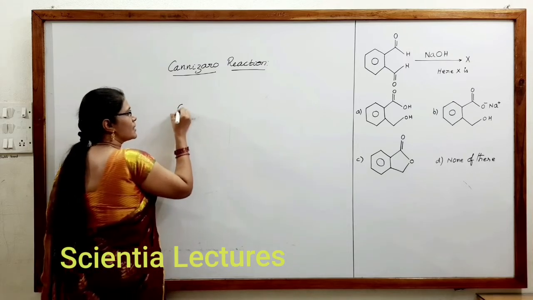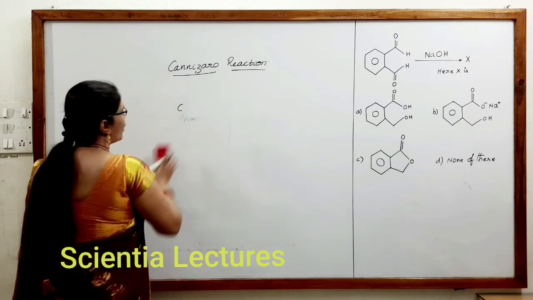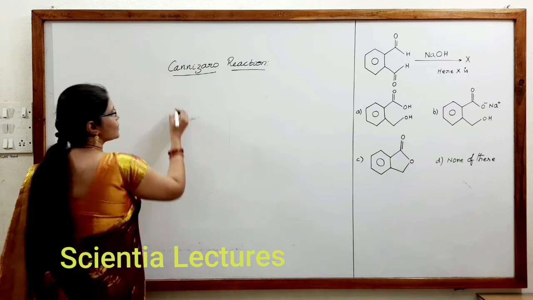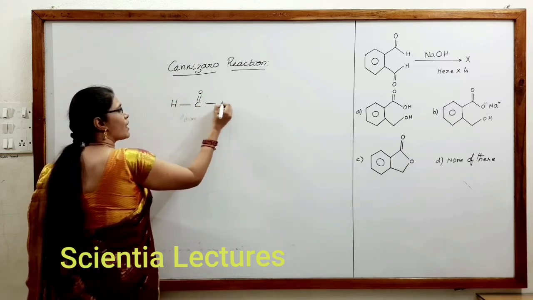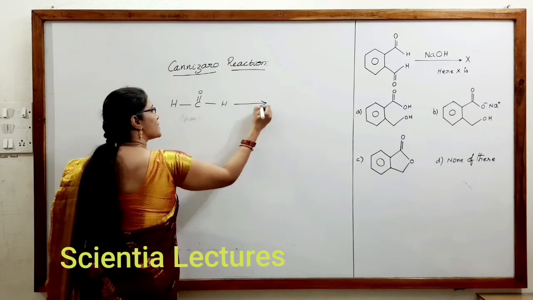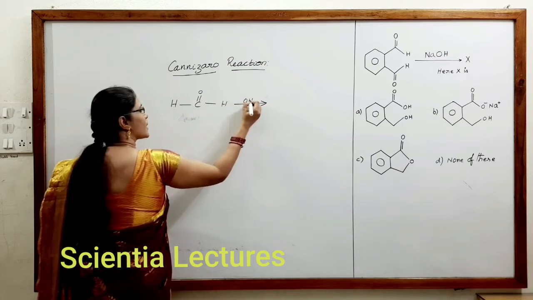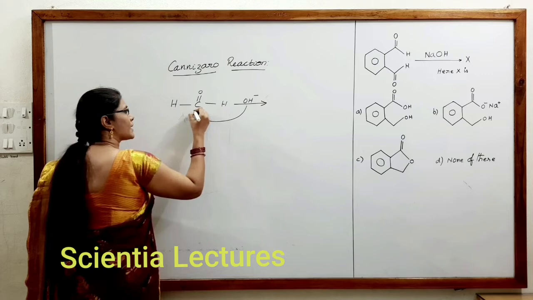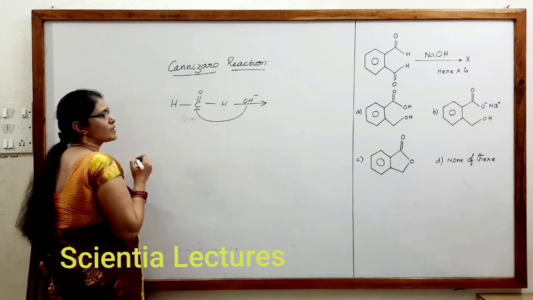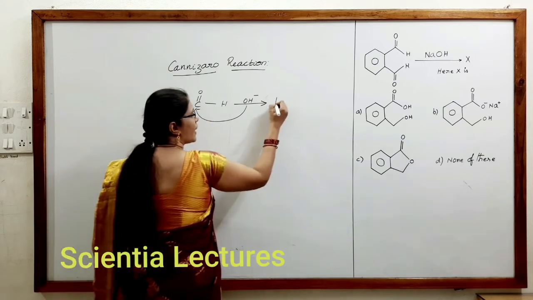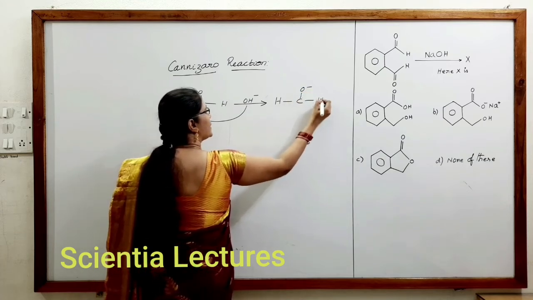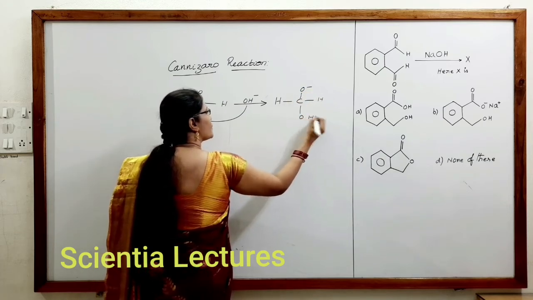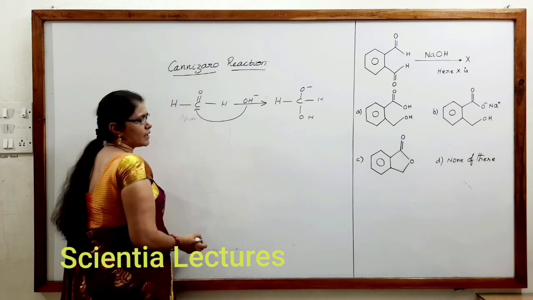For example, let us take formaldehyde, which does not have an alpha hydrogen. In the presence of NaOH, that is OH minus, it attacks the partial positive charge of the carbon and forms an intermediate oxide ion like this, which is quite unstable.